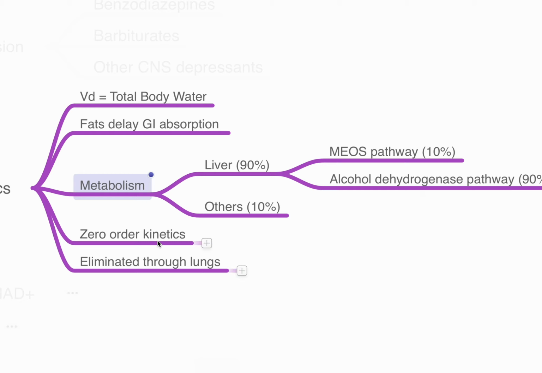Alcohol follows zero-order kinetics, which means that as we keep increasing the dose of alcohol, its concentration tends to increase exponentially, the clearance could decrease and the half-life could increase. You need to be careful at higher levels of alcohol. It gets eliminated through the lungs, and that's exactly why alcohol is measured with a breath analyzer, which could correlate to what is present in the blood.